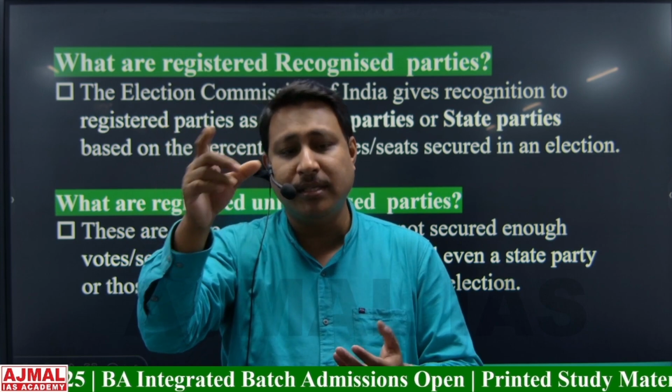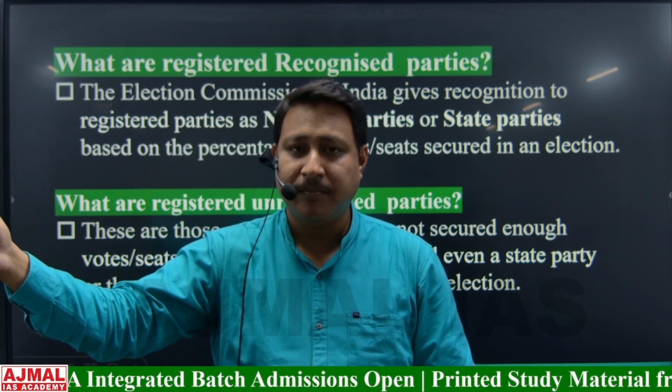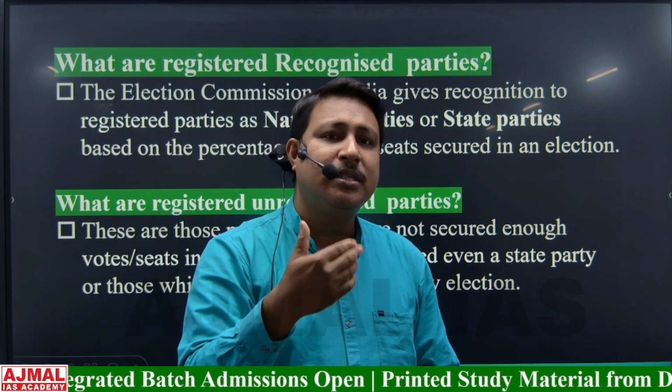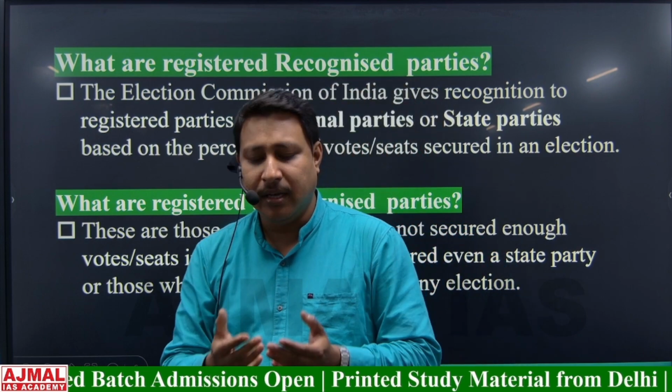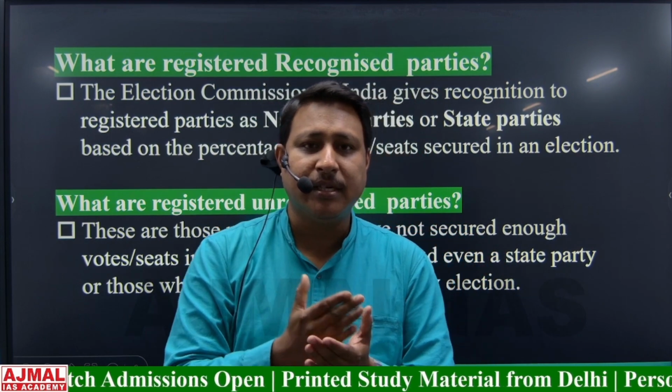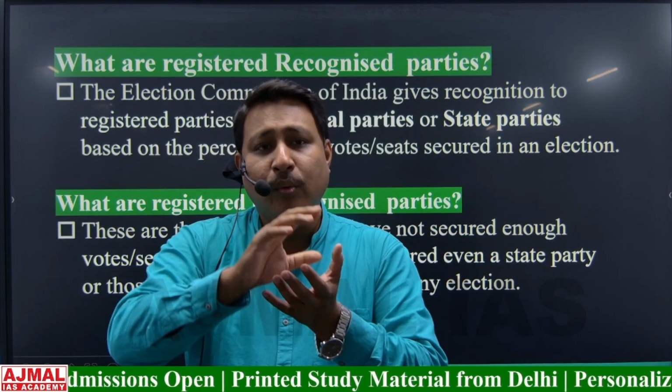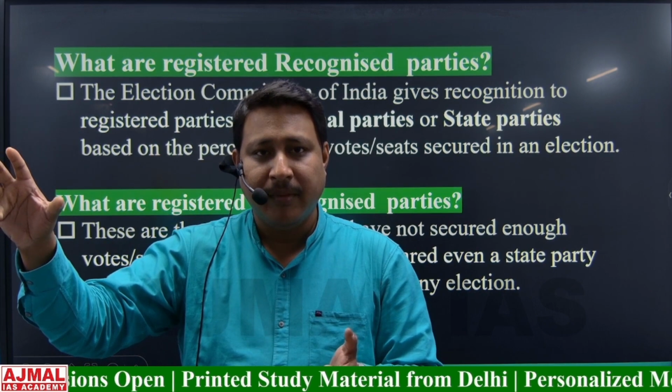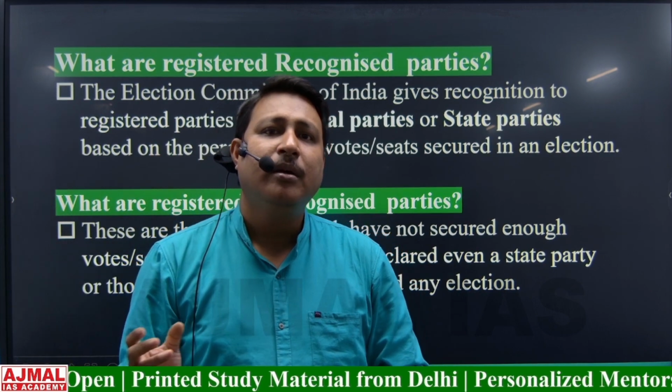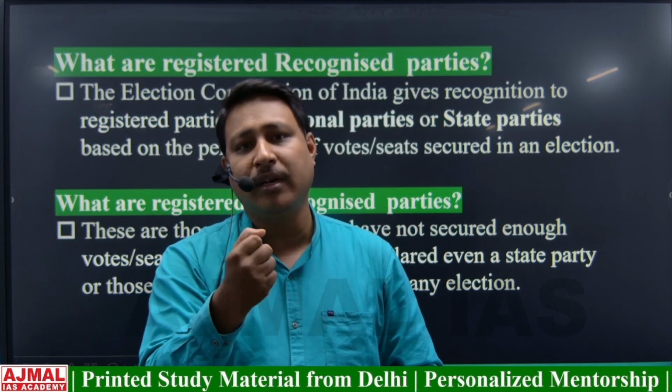Those parties will be known as registered recognized parties. Once you have registered with the Election Commission of India, you are automatically a registered unrecognized party. And with certain performances in the election, you can be promoted to a registered recognized party.